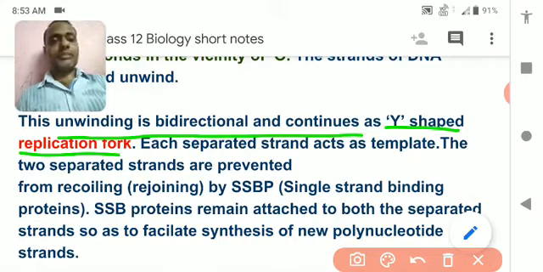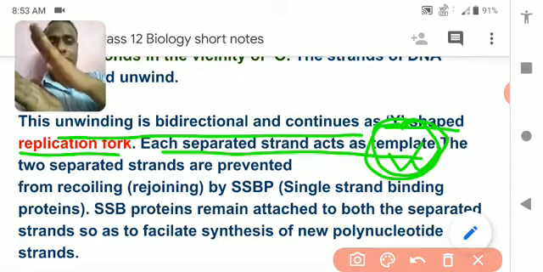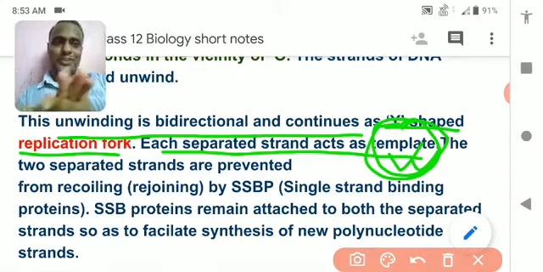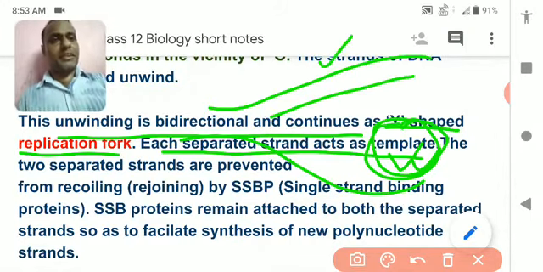Okay. Now each separate strand acts as a template, means each strand can make its own copy. So each strand of the DNA acts like a template, like an original copy for a Xerox copy. So the template is the original copy from which the Xerox copy is made. So each part of the DNA becomes the template. It is a template.